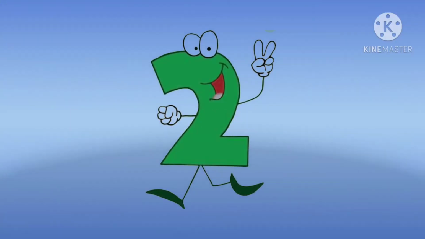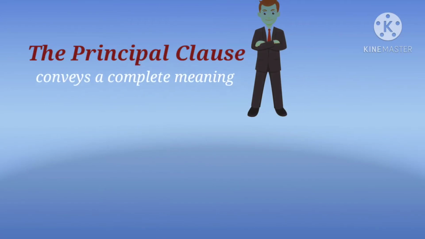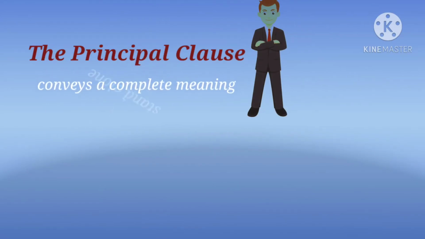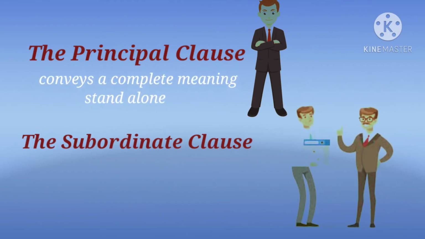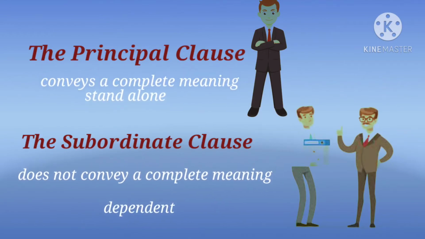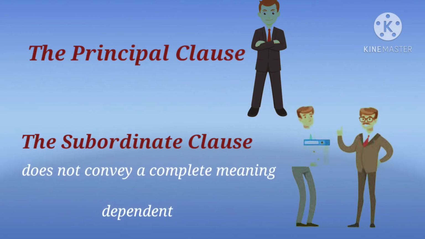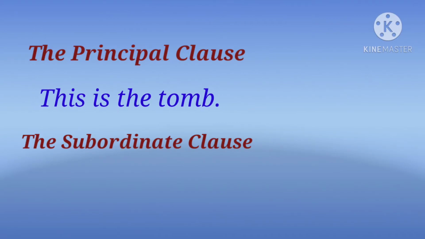There are two types of clause. The principal clause or the main clause that conveys a complete meaning and is standalone, and the subordinate clause or the dependent clause that does not convey a complete meaning and depends on the other part or parts of the sentence to get its meaning complete. Let's take an example. This is the tomb. Here, this clause conveys a complete thought. Therefore, it is the main clause or the principal. It can also be called a sentence.